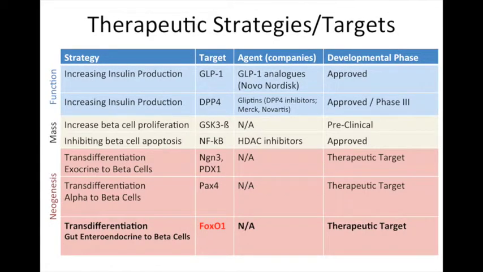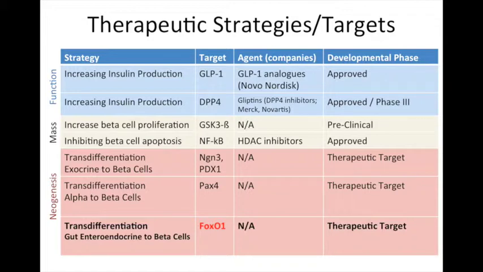There are different therapeutic strategies for type 2 diabetes. One could, for example, target beta cell function by increasing insulin output. This method, however, could result in increased beta cell stress over time. Another strategy could be to control beta cell mass. This could be done by increasing beta cell proliferation or inhibiting beta cell apoptosis. One drawback is that some patients have a significant reduction of beta cells to begin with.